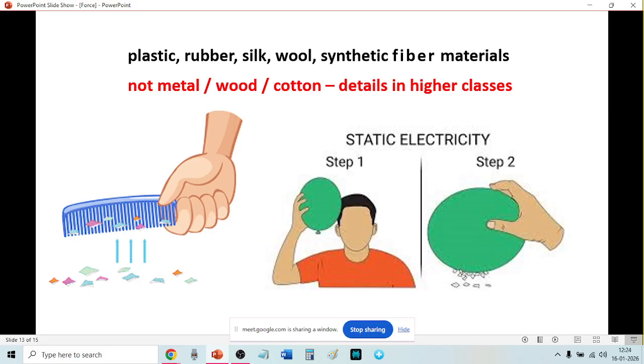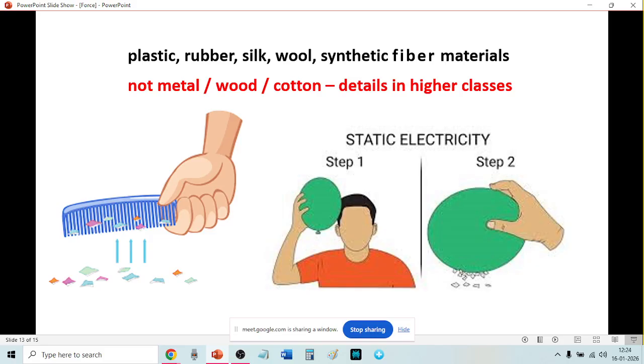So after rubbing, it will have electrostatic force to attract small pieces of paper. It should be plastic or rubber or silk or wool or synthetic fiber. Not metal, not wood, not cotton.